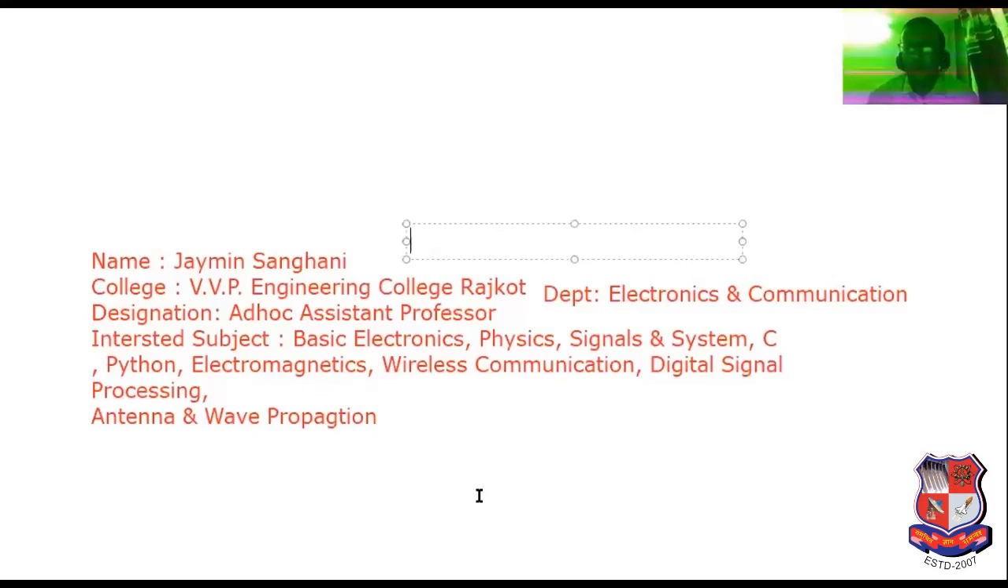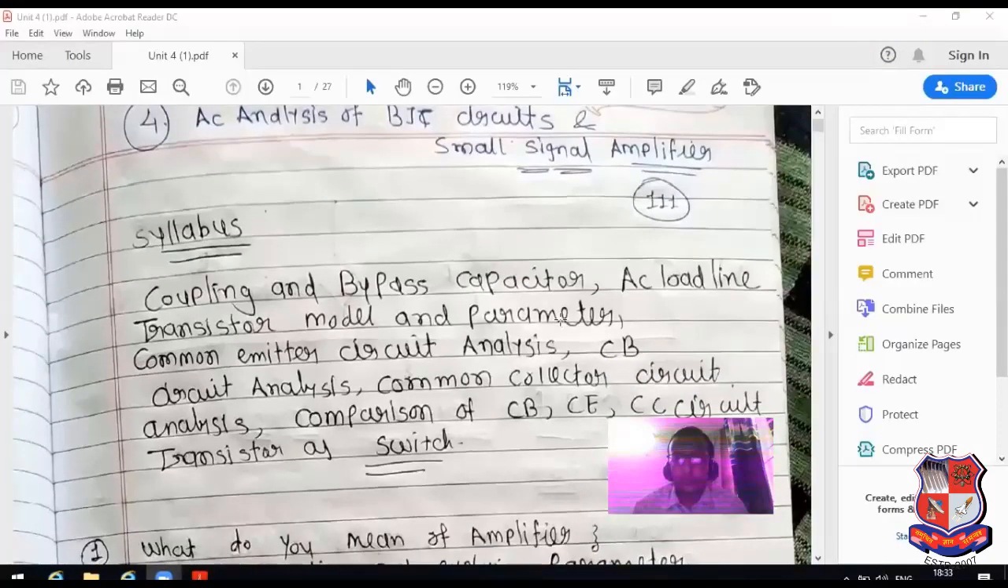First of all, I have given my introduction, just for reference. Now, I have discussed the point regarding coupling capacitor and bypass capacitor, already discussed in lecture number 2 of my lectures related to chapter number 4.